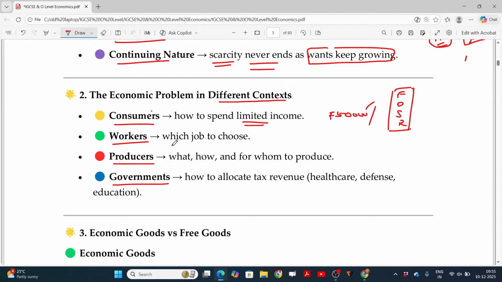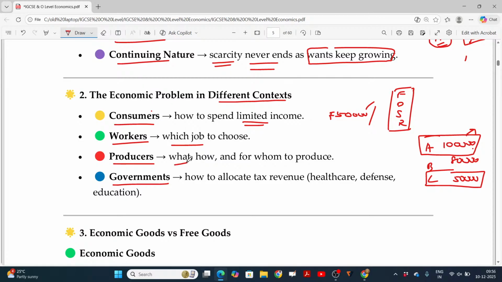And in the case of workers, which job to choose? He may have three jobs to choose from in interviews. A gives the worker around 1 lakh rupees salary, B gives him 80,000 rupees, and C gives only 50,000 rupees. But in the case of A, he has to shift his entire location from the current place to a new place far ahead, so he has to shift his family also. Though the revenue in this case is pretty high, because of shifting it may lead to extra cost. So he will end up with an opportunity closer to his existing place. So which job to choose also depends upon the economic problem.